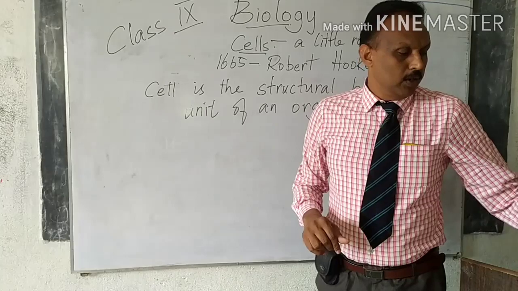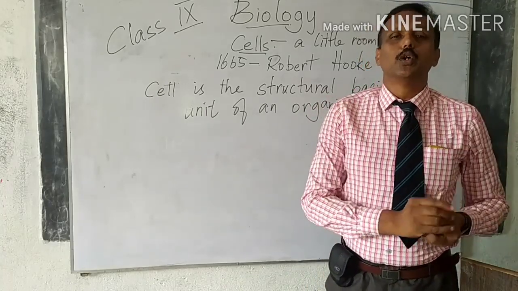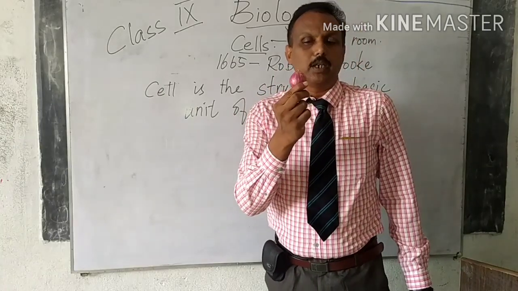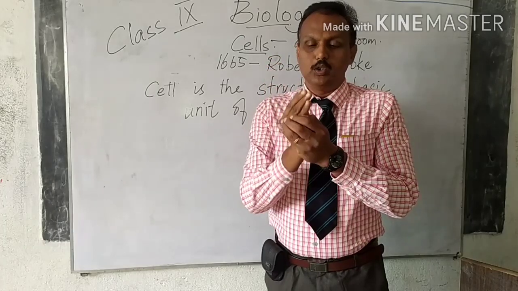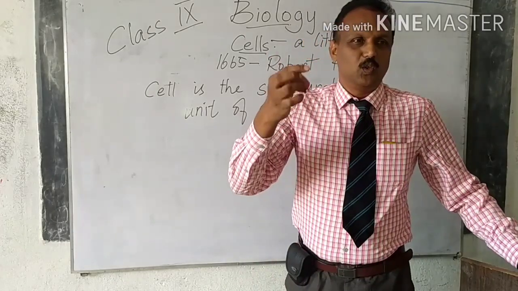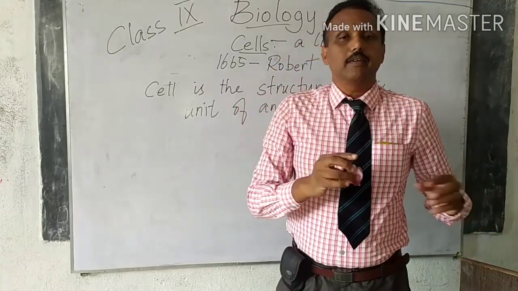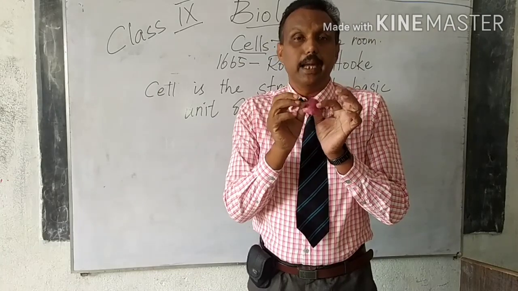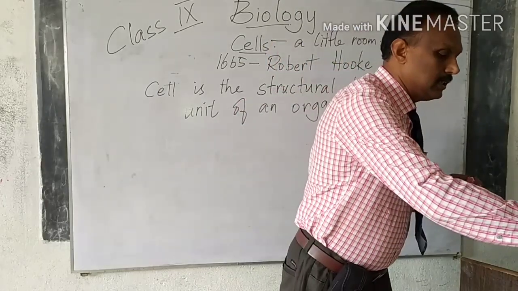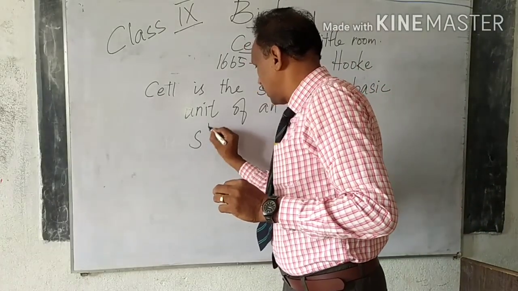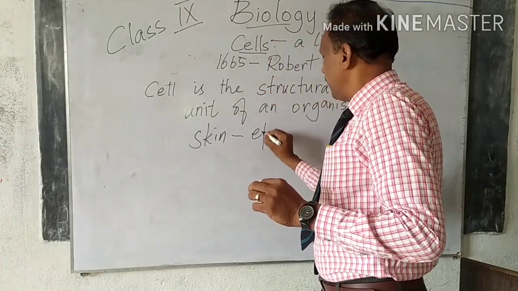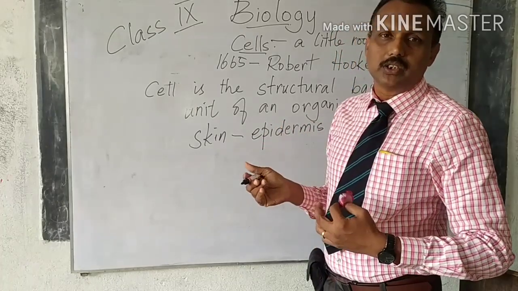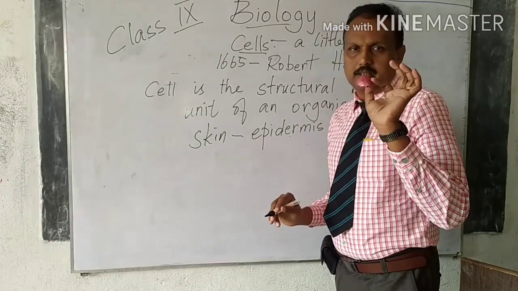For example, when you come to the class under the microscope, we will also be showing you this. It is an onion. So onion is the smallest part. We can see that one. So when I'm going to cut this one, what do you see? A part of that onion. You might have learned in the earlier classes, this outer cover. In biology, we call it as the epidermis. In English, we call it as the skin. In biology, what do you call it? Epidermis. So when you hear the word epidermis, don't think it is a disease or something. Epidermis means the outer cover, the skin.